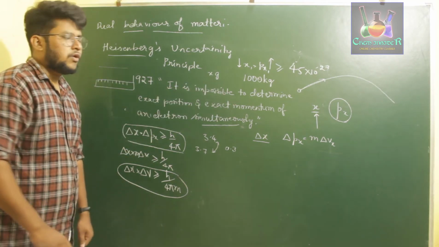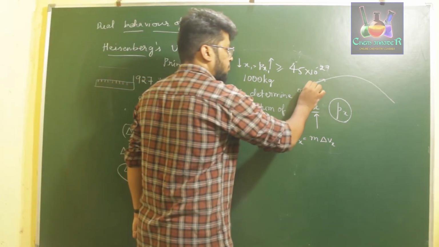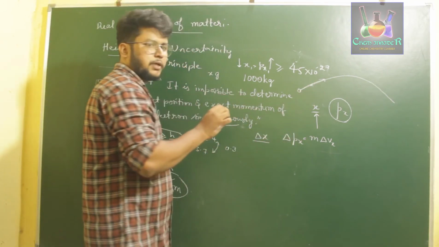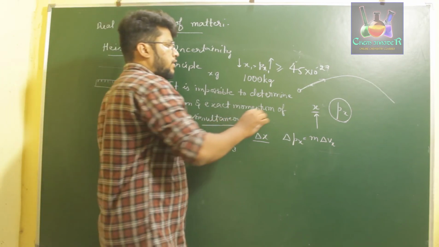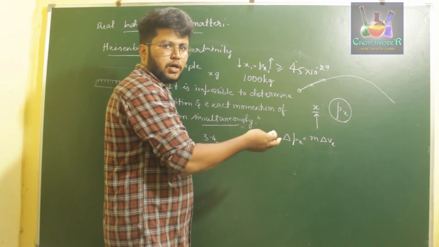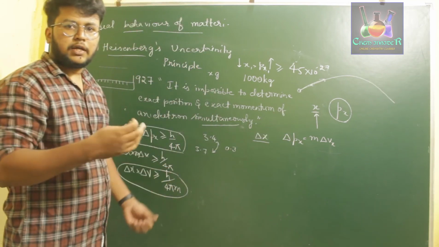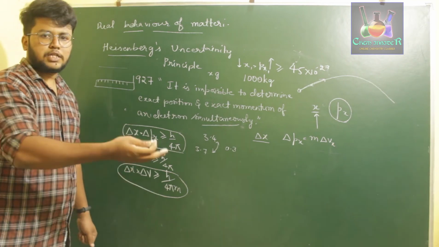If you know the exact position and the momentum of that particular object, you can find out the path of the trajectory. If you know at what speed you threw the object from a particular position, you can exactly guess the next position of the object.